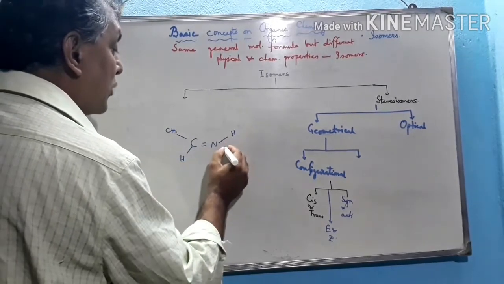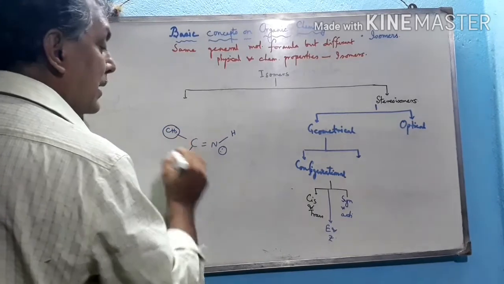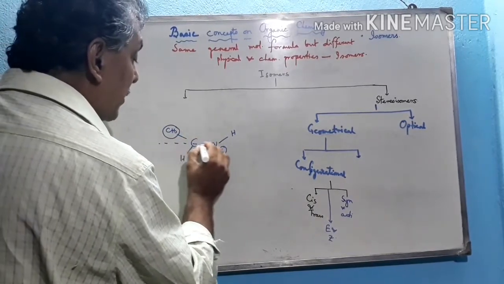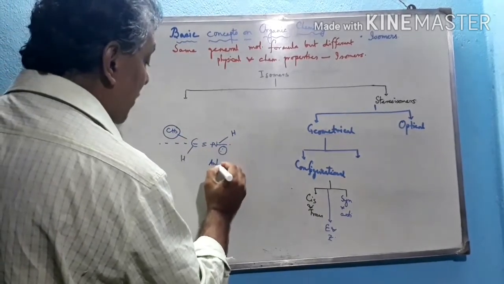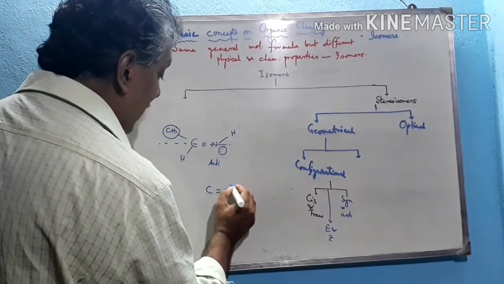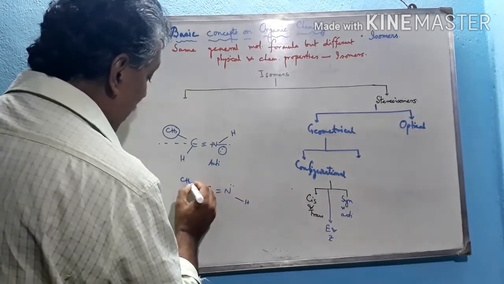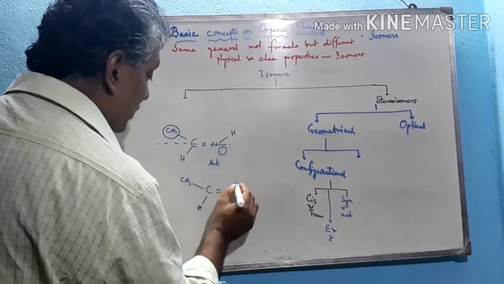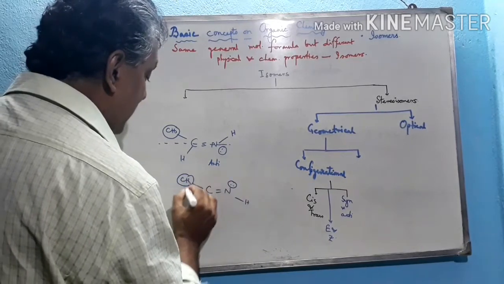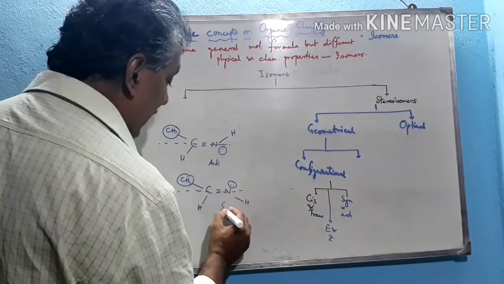Now with respect to this lone pair, the CH3 group is anti. If we draw this structure like this, here is the lone pair, here is the hydrogen, here is the CH3 group, and here is the hydrogen. So with respect to this lone pair, this CH3 group is on the same side with respect to this plane. Now this is called syn.